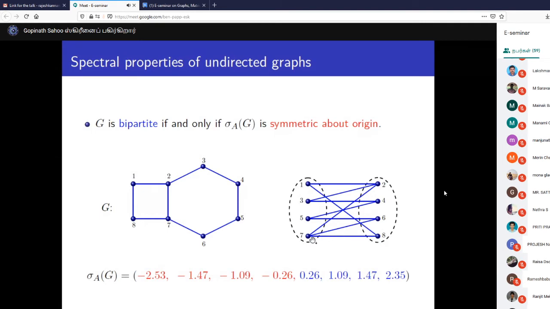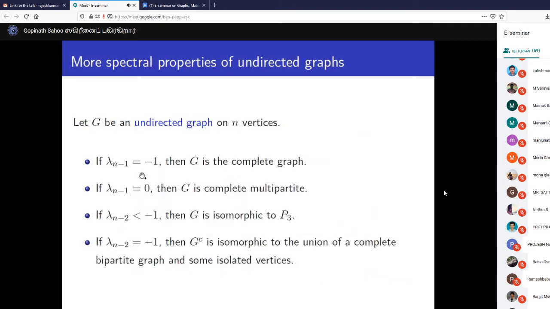Right? Similarly, there are many other properties. Like if you know the second largest adjacency eigenvalue, that's your lambda n minus 1, if it is equal to minus 1, we know the graph is a complete graph. Complete graph means each vertex is connected to every other vertex in the graph. And if it is equal to 0, then the graph is complete multipartite.